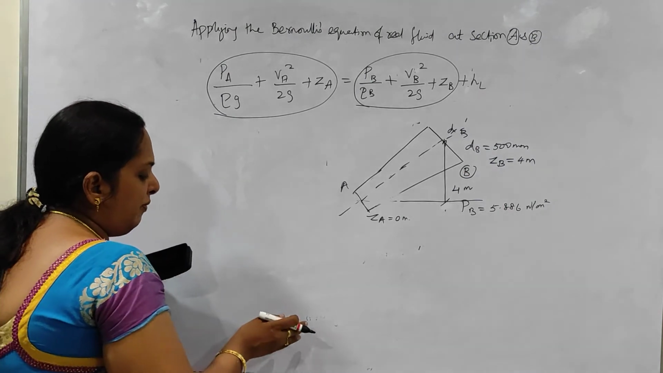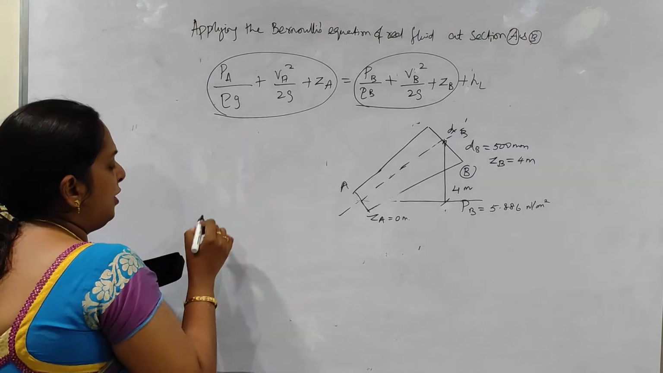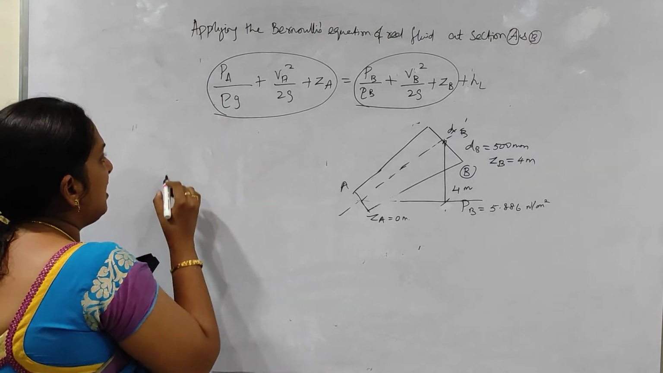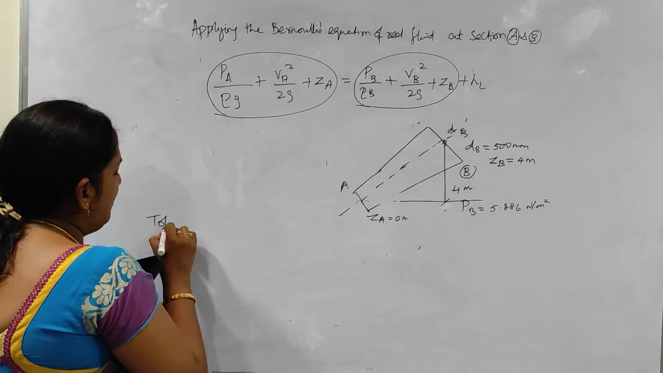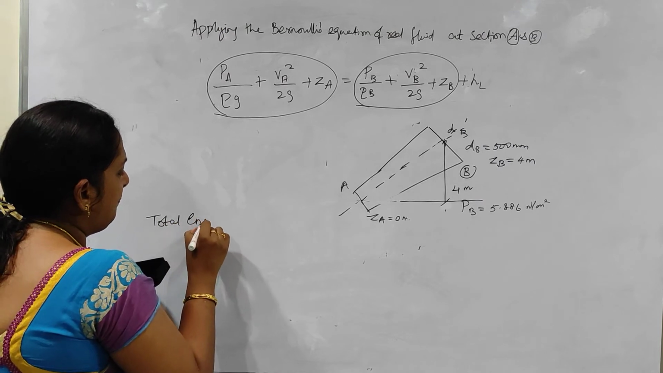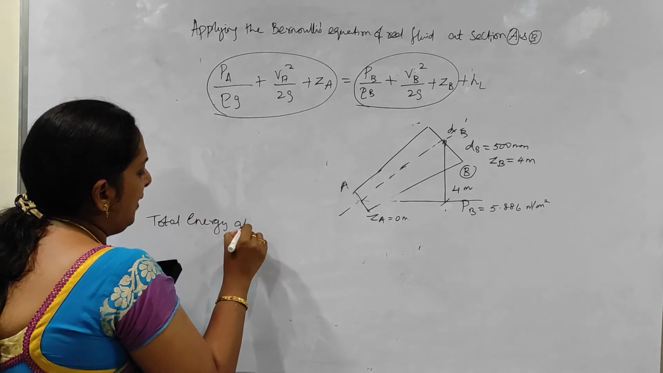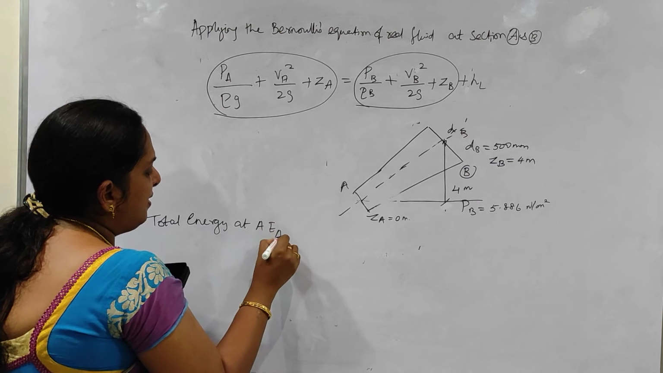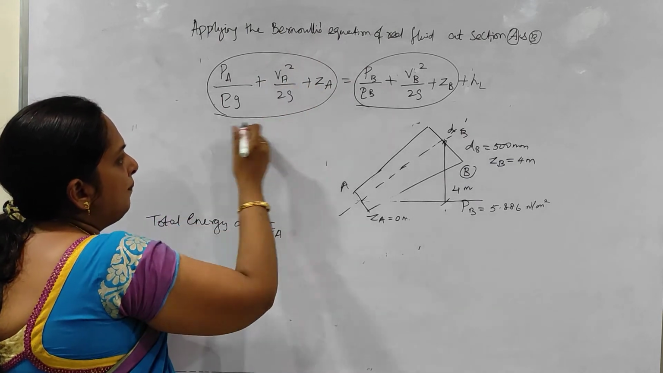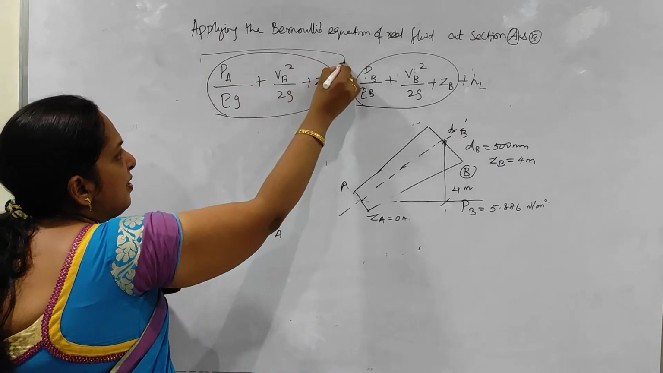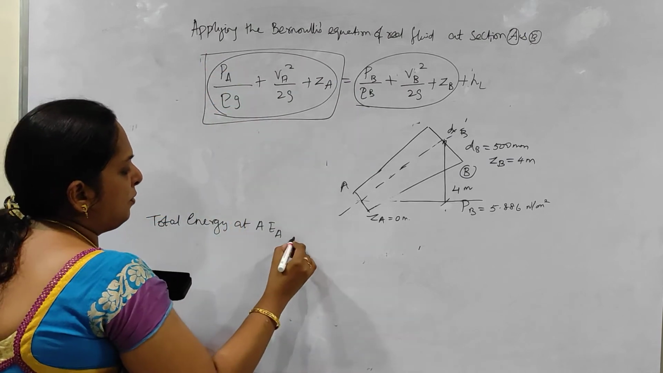Okay. So what we are going to do is first find out the total energy at A using this equation. Let the total energy at A be EA. I am taking only this portion of my Bernoulli's equation. I am going to substitute the values.